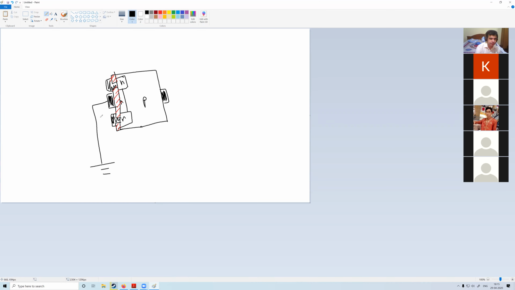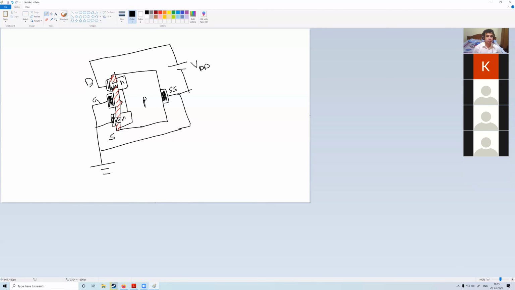The three terminals, the source, the gate, and the substrate, they are all grounded. The drain is connected to a battery, positive voltage. This is VDD. This is my drain. So what happens now? The electrons will be attracted by the positive potential. So electrons will move from the source to the drain through the channel, and so a conventional current flows in this direction, ID.